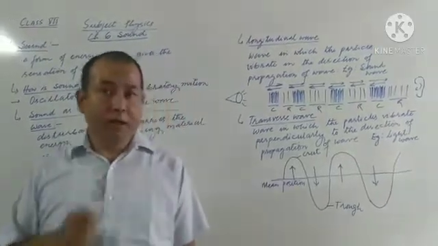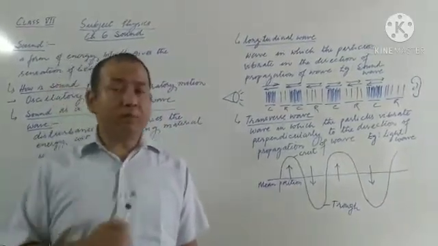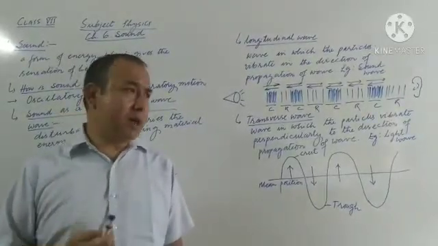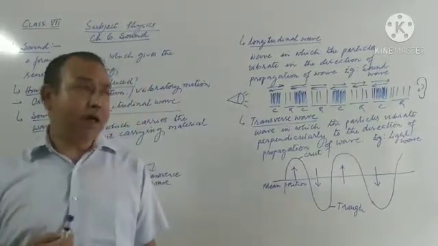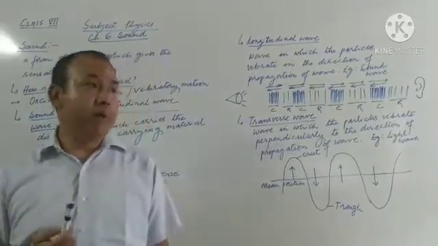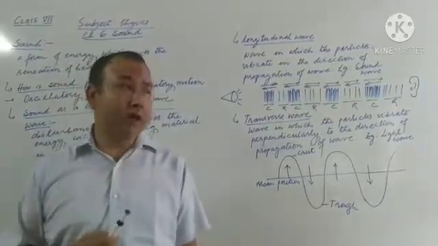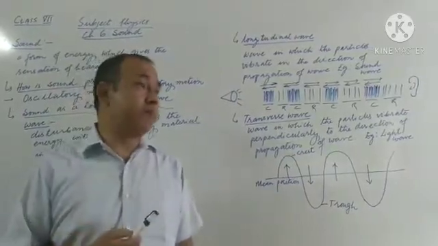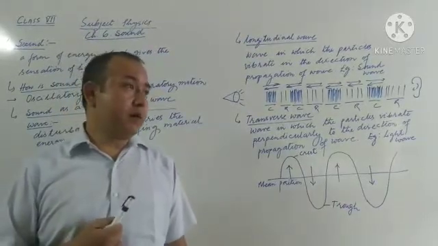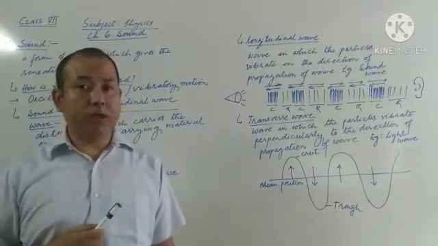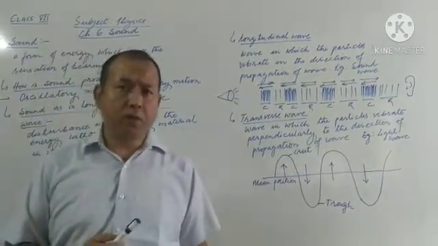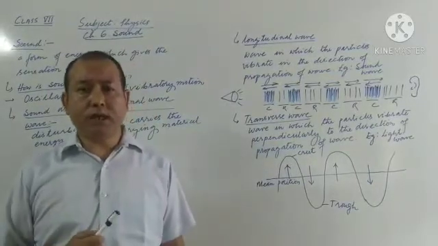So listen carefully, each and everything. Now in this chapter, so many terms we'll discuss. The terms like sound, the terms like wave, the term like different types of wave, like longitudinal wave, transverse wave, and the terms related with all these waves like crest, compression, rarefaction. Then after that, trough, crest, and then amplitude. All these things we need to clear in this chapter. So after learning this chapter, you'll be able to know about all these terms. So one by one we'll be discussing.